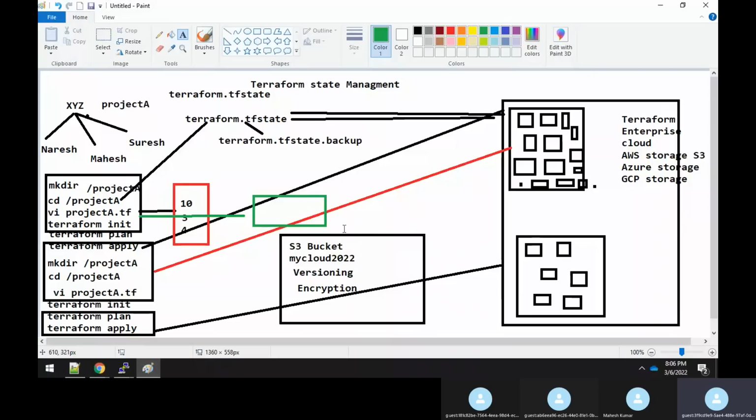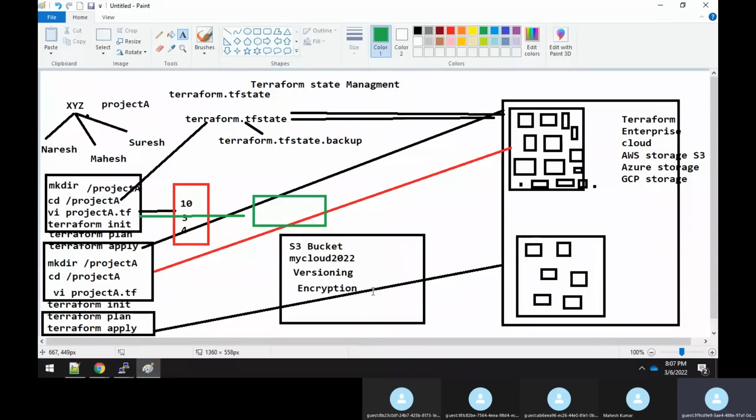We'll come back to the S3 bucket now. This S3 bucket is nothing but the backend storage. This feature is provided by Terraform itself. Terraform says that you can use any of the storage services of any particular cloud, so that you can avoid many of the issues you were facing earlier with my method. What is that method? First create an S3 bucket when it comes to AWS, create a bucket with some name. By default, versioning and encryption features are already there in the S3 bucket.